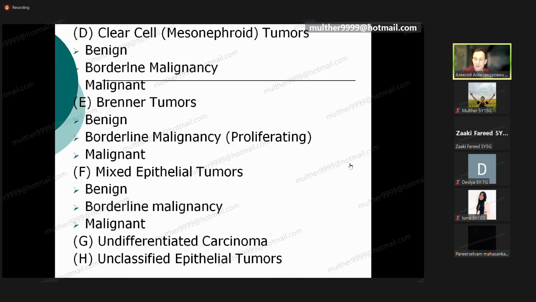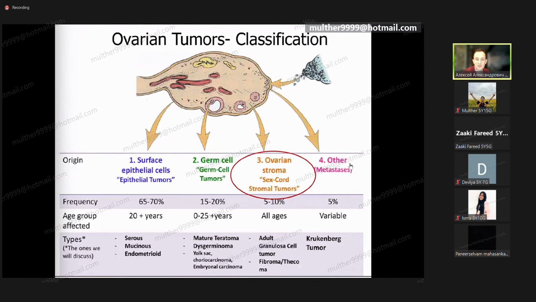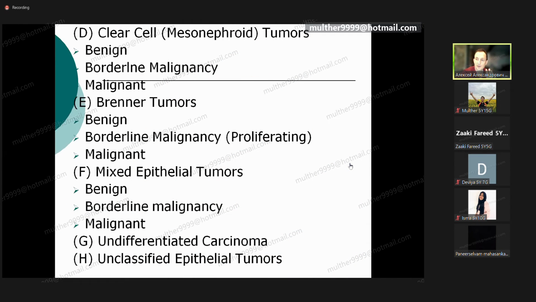Can be included inside the group of epithelial cysts also: tumor of the Brenner, mixed epithelial tumors, undifferentiated carcinoma, unclassified epithelial tumors, clear cell tumors. Well, try to imagine, guys, surface epithelial cells could be with such serious types.